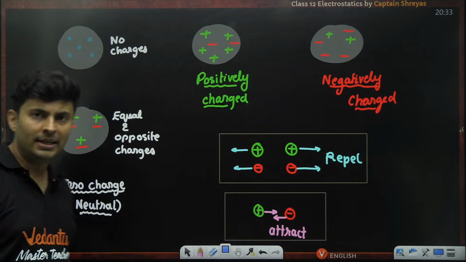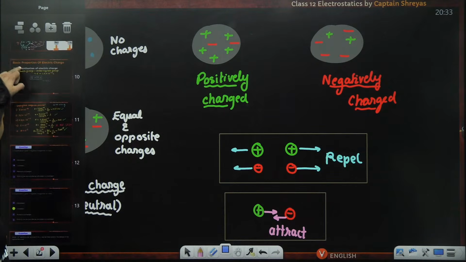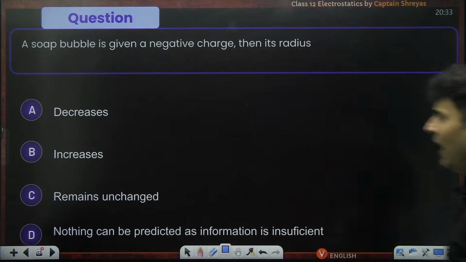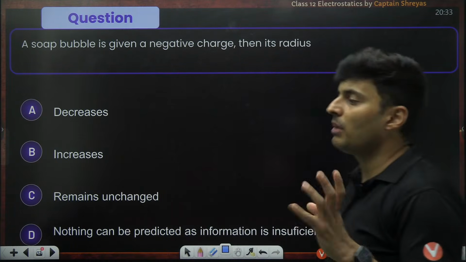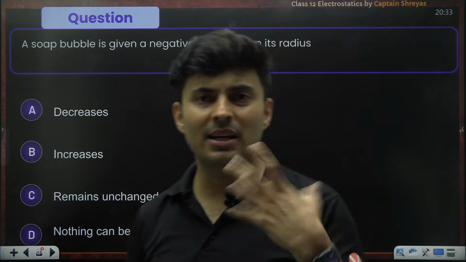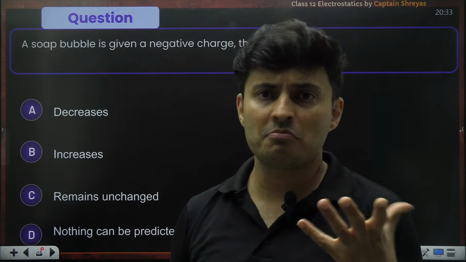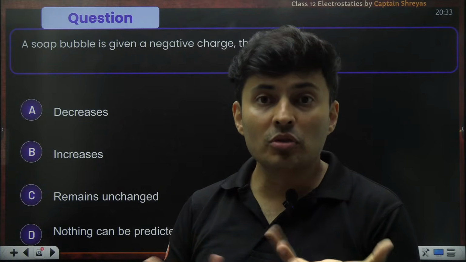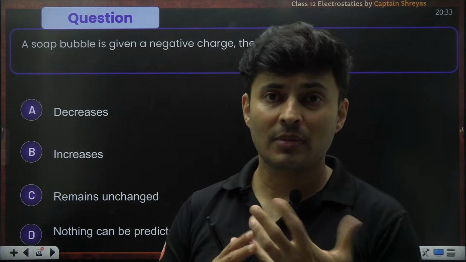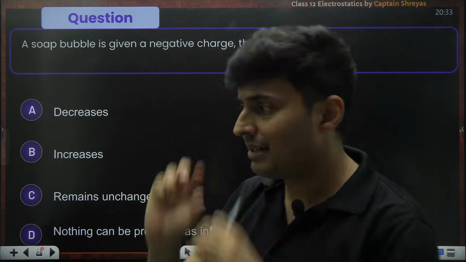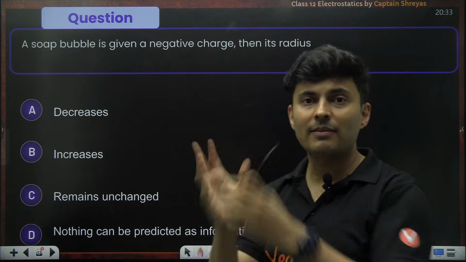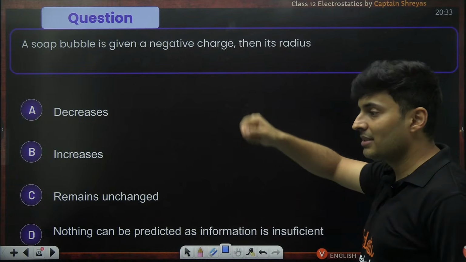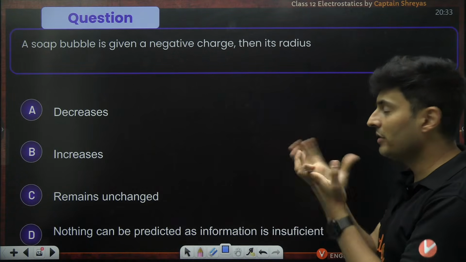Okay, everyone? Cool. So let's have a look at some questions coming up on your screen, and here it is. We have a soap bubble. Everybody would have seen a bubble. You might have seen it in some fair or anywhere. Maybe you would have made it using your bathroom soap also. You can make it very easily. A soap bubble is a thin layer of a soapy, filmy liquid, and it is given some negative charge. Imagine the negative charge is on that shell of the soap.